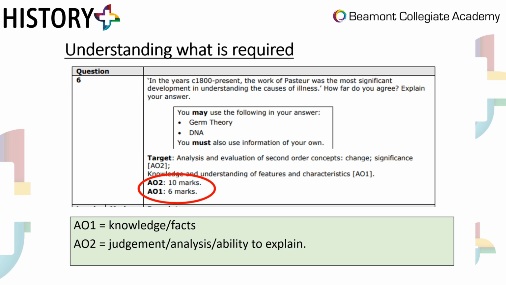So this question targets your AO1, which is knowledge and facts, and mainly AO2. As you can see, there's 10 marks for that. So you can only get so many marks for good subject knowledge. The emphasis in this question is your judgment making skills, your ability to analyse, and obviously your ability to explain. Analyse and explain are synonymous. So remember, using those phrases: this is significant because, as a result of this, this meant that, this led to, this was significant because it then led to this. My judgment is, overall, I believe.